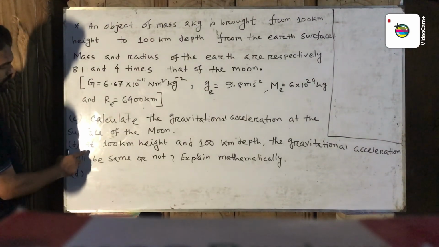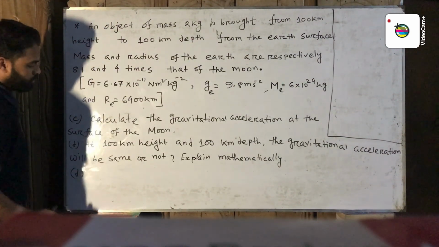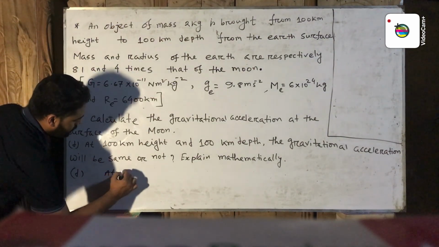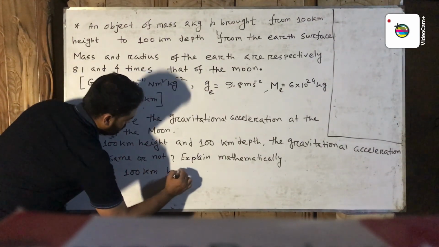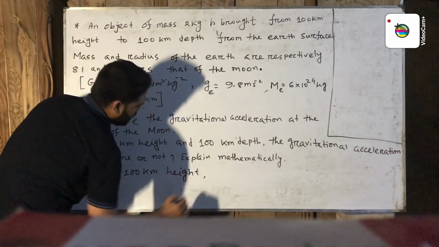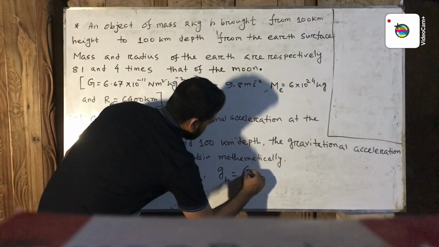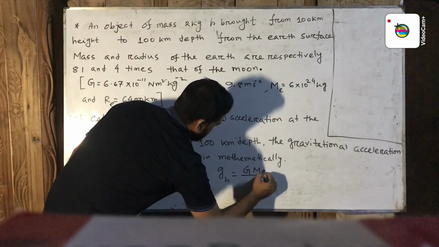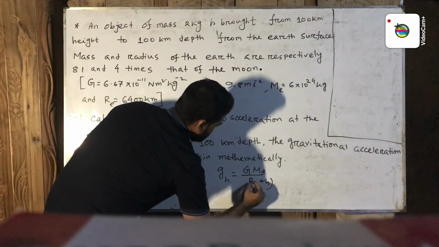At first we calculate the gravitational acceleration at 100 kilometer height. We know the formula at 100 kilometer height: g_h equal G M_e by R_e plus h whole square.